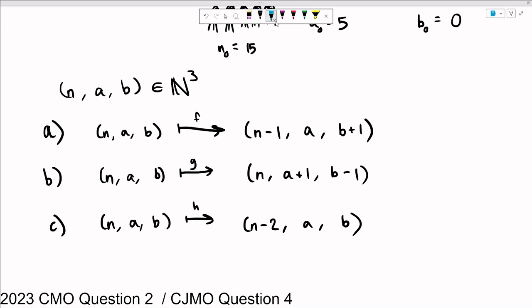And these do also have some little domain restrictions. Obviously, these are all in N^3. But if we want to run f, if we want to connect an active node to an inactive one, then we do need to have at least 1 connection. If we want to run g, this doesn't seem like it gives us any restriction, but we do have to make that connection.